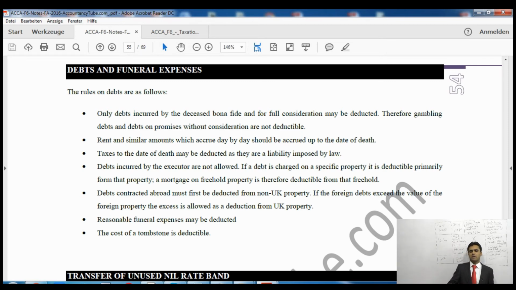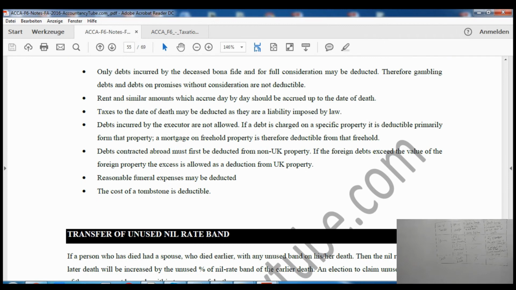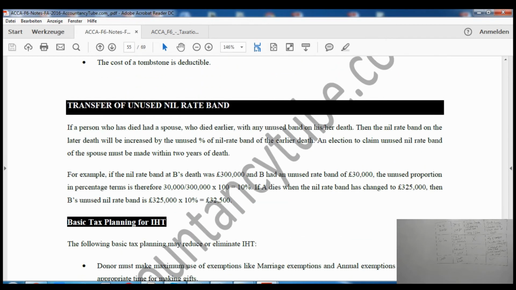If I said to someone that I will give you £500, and after I die that person comes to my son and says your dad said he'd give me £500, that amount cannot be deducted because I said it orally, it wasn't written, and there was no consideration, so it can't be deducted. And there are certain other things as well, so you'll have to read it yourself.